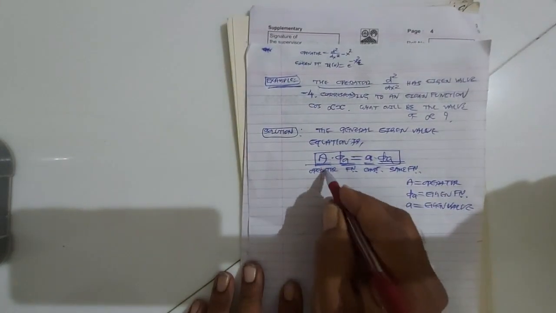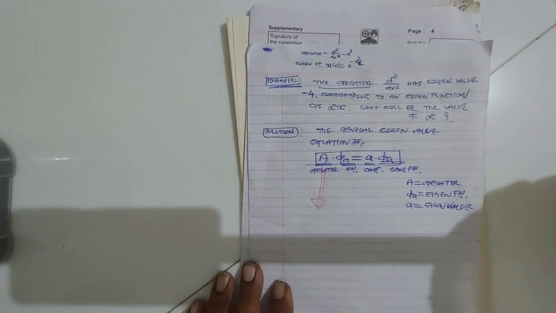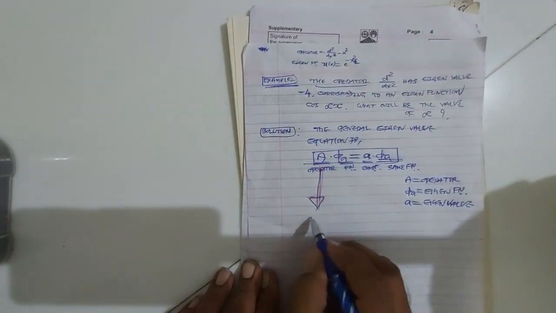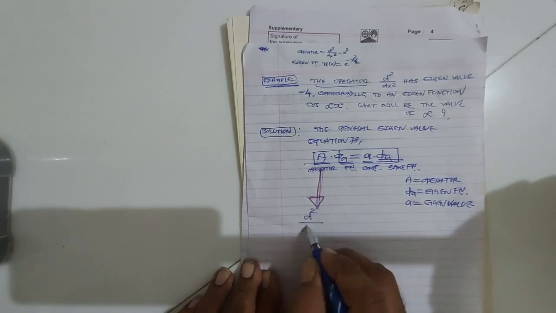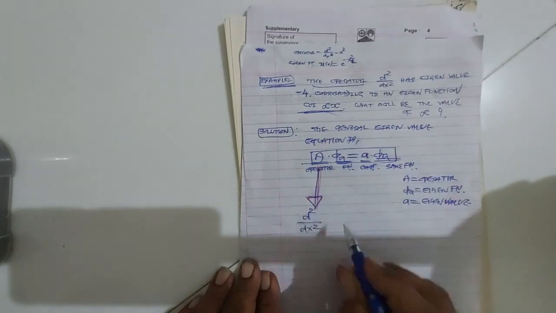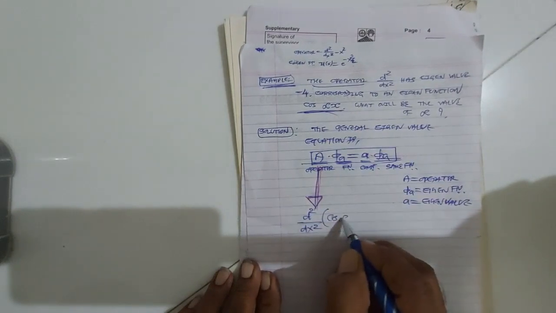Now in this example, in place of operator A you are given the operator d square upon dx square, and in place of function phi a you are given the function cos alpha x.